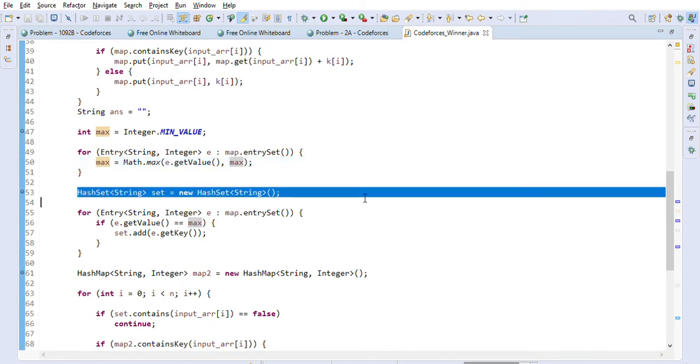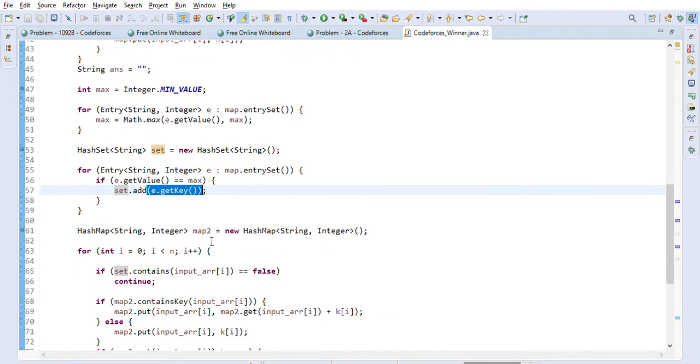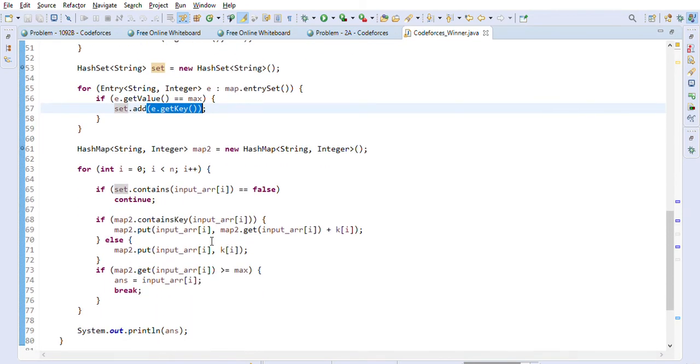we'll create one hash set of strings, and whenever we get an entry with the maximum points in the map, we will add the key into the set. So after that we will create this another map, hash map 2.